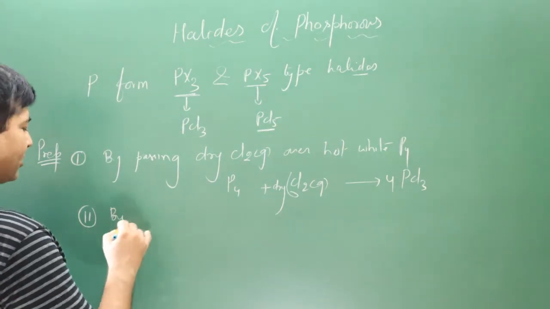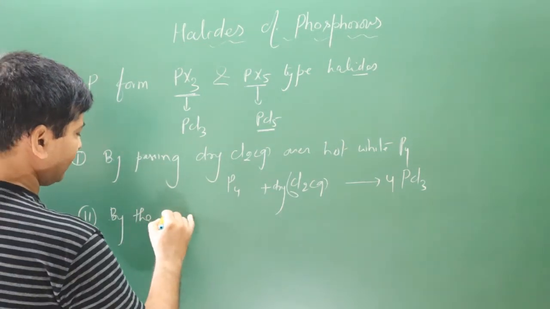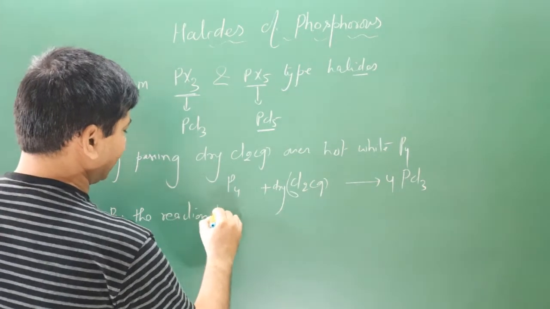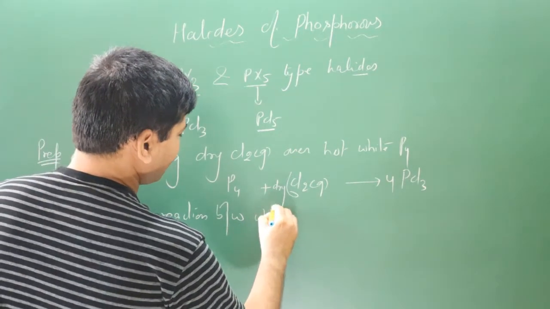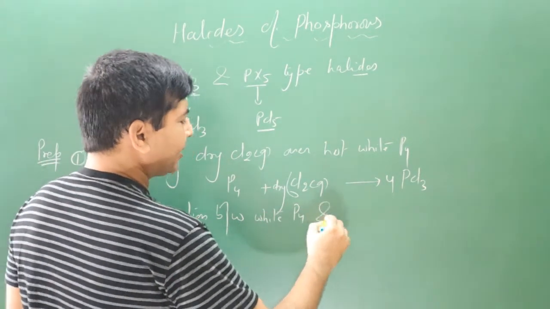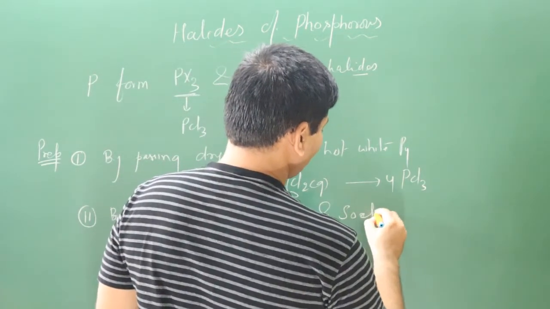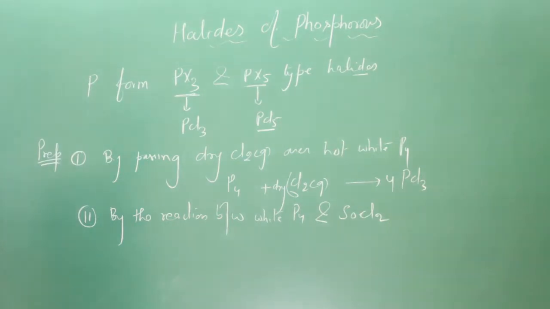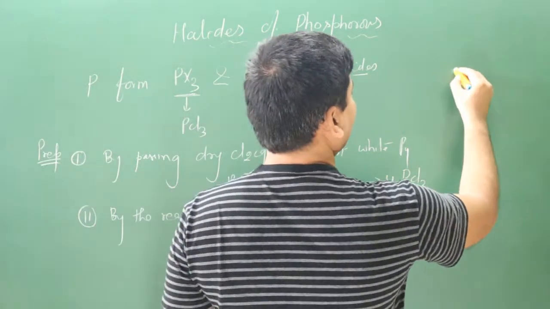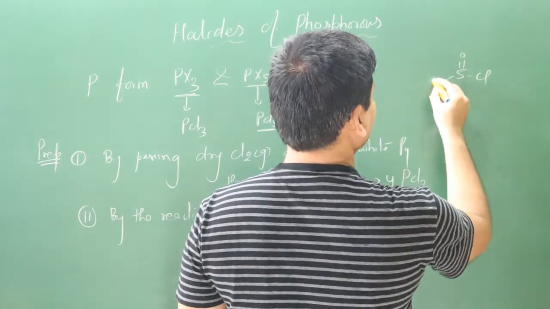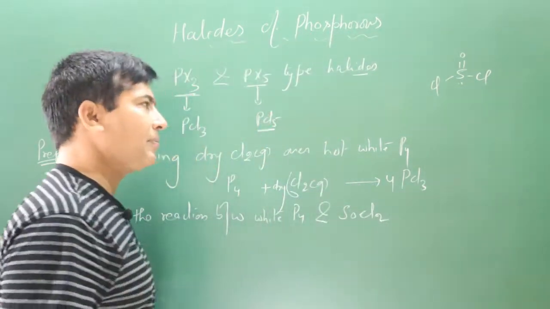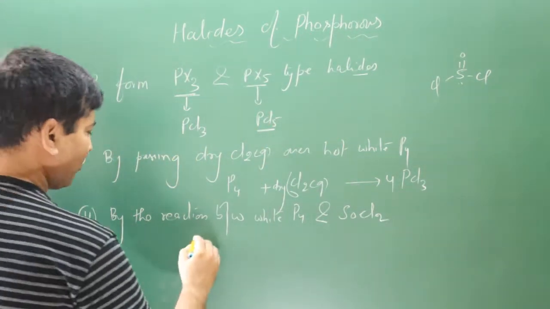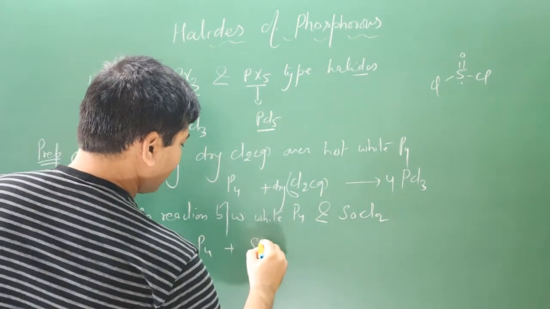We have the second preparation reaction, the reaction between white phosphorus P4 and thionyl chloride, SOCl2. This is SOCl2, thionyl chloride. Its structure is something like S double bonded to O, with two Cl, and a lone pair is there. We have white phosphorus reacting with thionyl chloride.